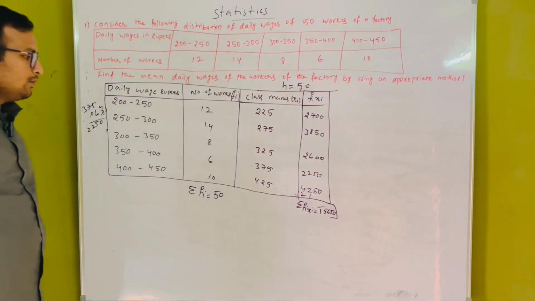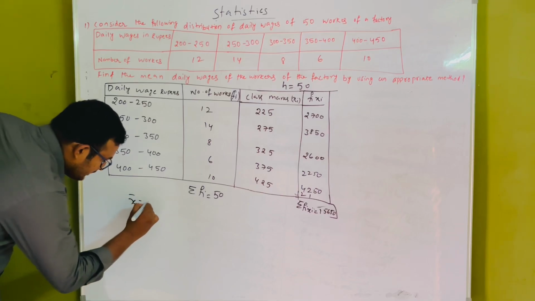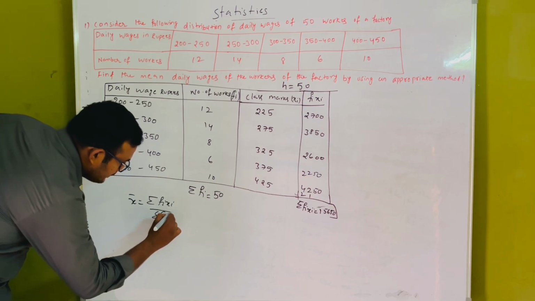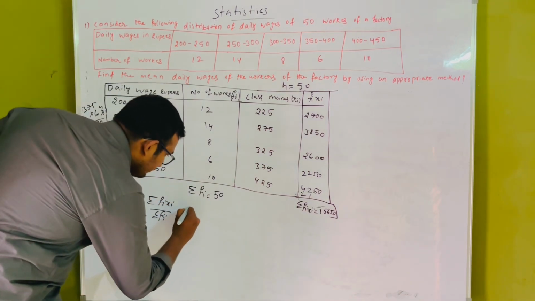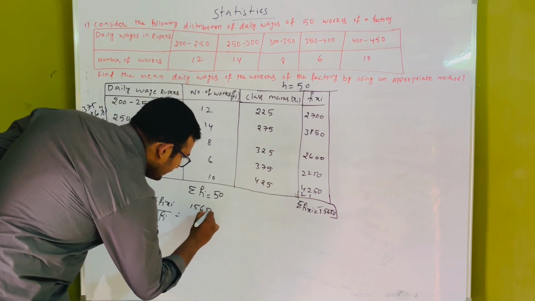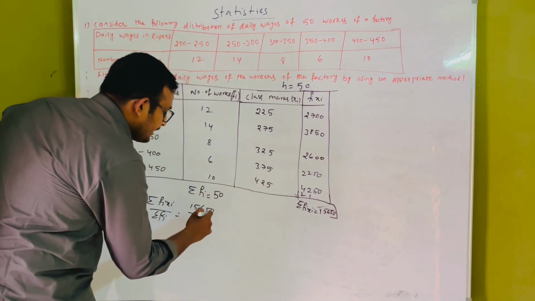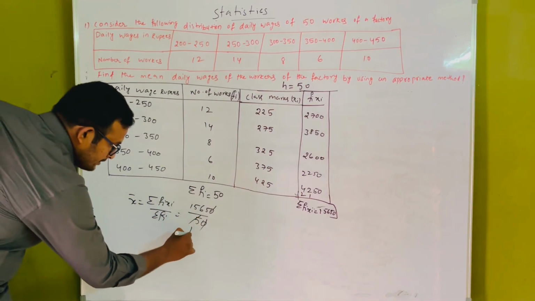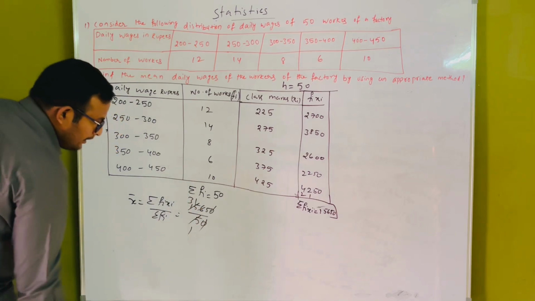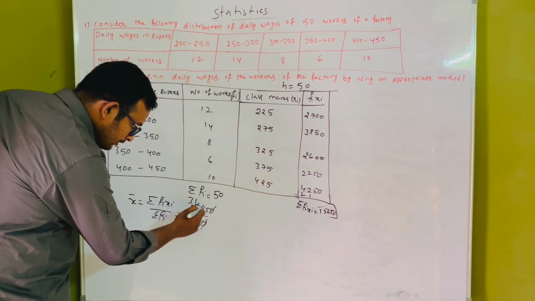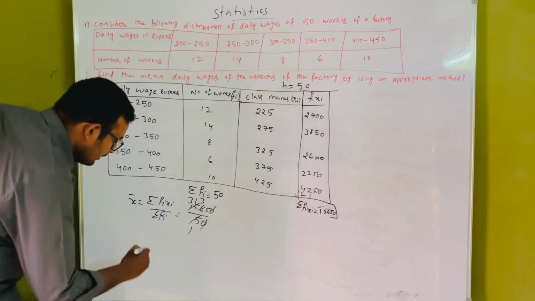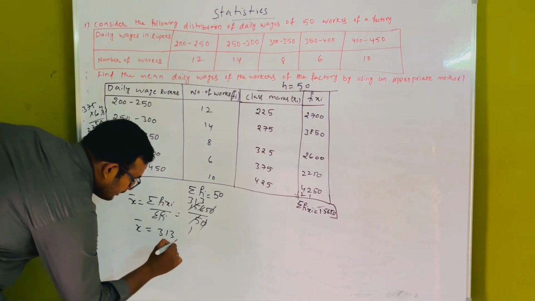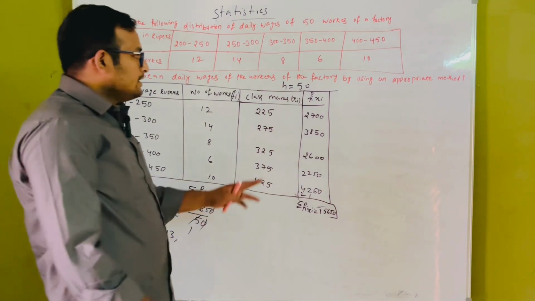Sigma Fi and Xi. We know the formula of the mean. The mean is equal to the general form sigma Fi Xi by sigma Fi. This is the formula. Then what value will we get? 15,650 by 50. Directly we can cancel the zeros. The remaining is 15, 3 1s are 3, 15 1s... so the general form of this mean is nothing but 313. This is the general form.